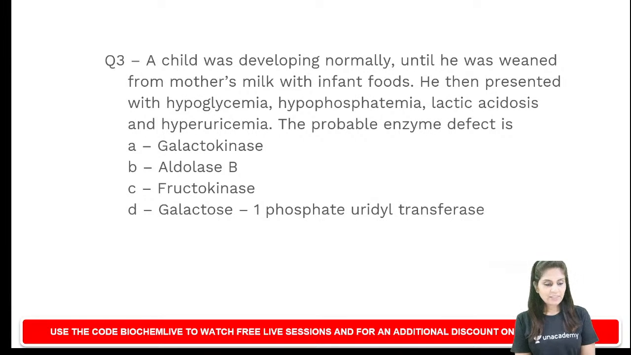A child was developing normally until he was weaned from mother's milk with infant foods. He then presented with hypoglycemia, hypophosphatemia, lactic acidosis, and hyperuricemia. So what do you find? Hypoglycemia, hypophosphatemia, lactic acidosis, and hyperuricemia.